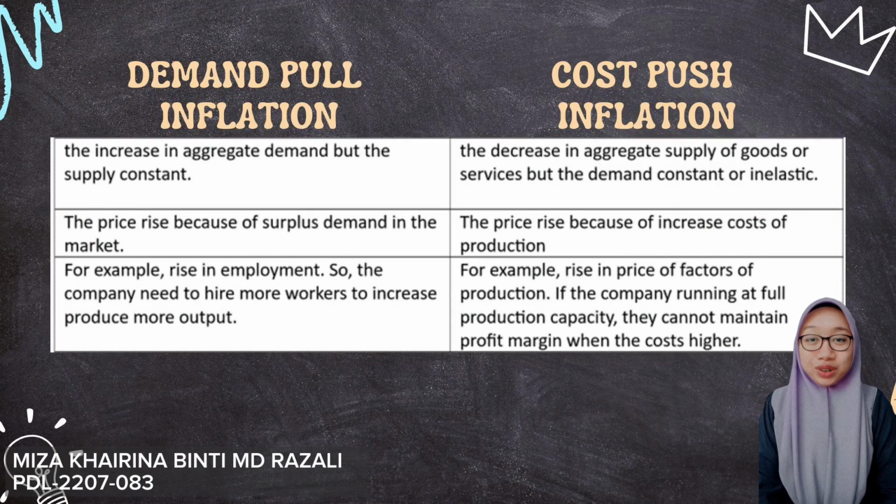For cost-push inflation, it means the aggregate supply is decreased but the demand is constant or inelastic. The price rises because of an increase in the cost of production. For example, a rise in the price of factors of production. If the company is running at full production capacity, the chance that the company cannot maintain the profit margin is high when the cost is higher.